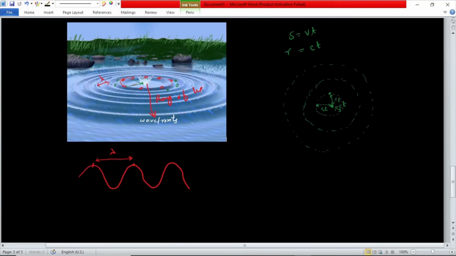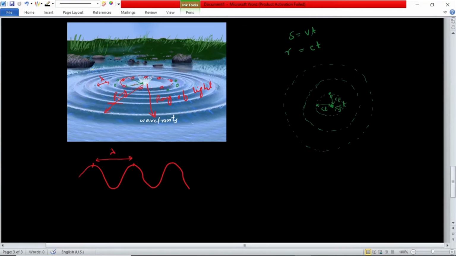You can plot this one also here, for example, and a ray of light represents the direction of propagation of light, and it is perpendicular or normal to the wavefront. So this is also a ray of light and it's perpendicular to the wavefront.